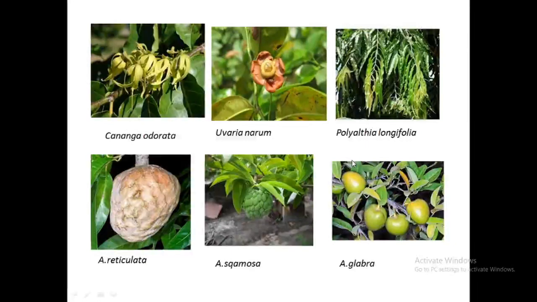So what we studied today is the family Annonaceae. Many important characteristic features are the raised conical thalamus with the apocarpous gynoecium, a large number of stamens, then aggregate fruit, woody habit, or woody climbers. Then also you have the perianth in a 3 plus 3 arrangement of petals and 3 sepals.